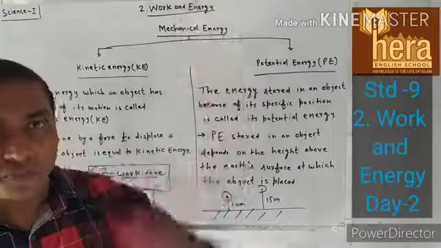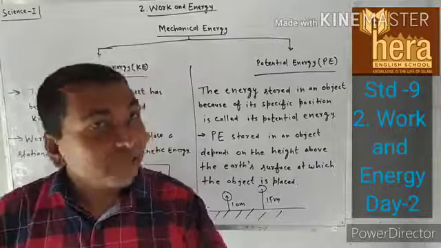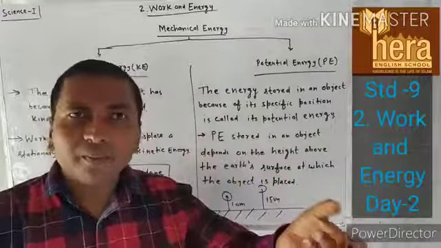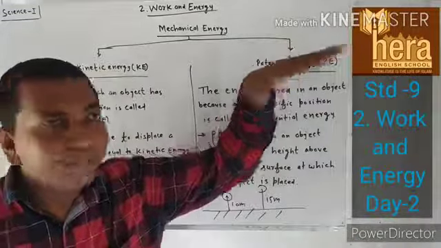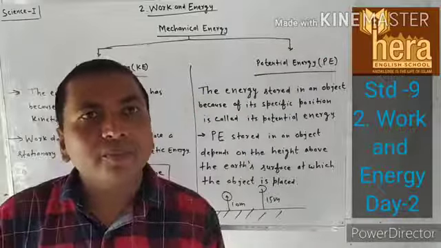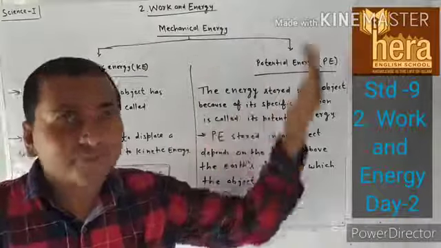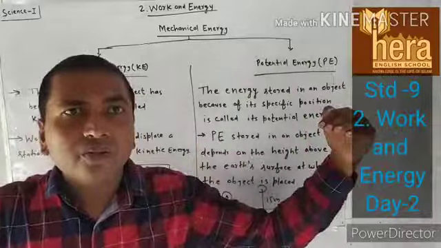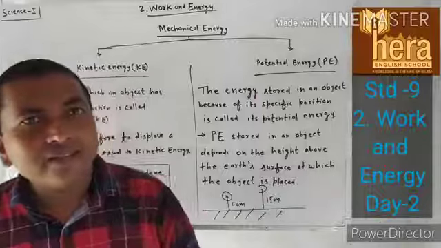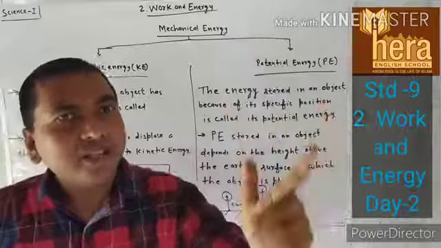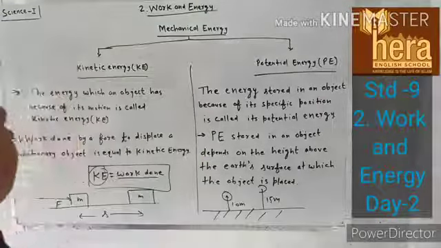Suppose you are on the first floor and you are at rest, then since you are at rest, you have only potential energy because you are on the first floor, you have some height. But if an object is on the first floor and it is moving, in this case there is height, and since there is motion, that object has both kinetic energy as well as potential energy, right?